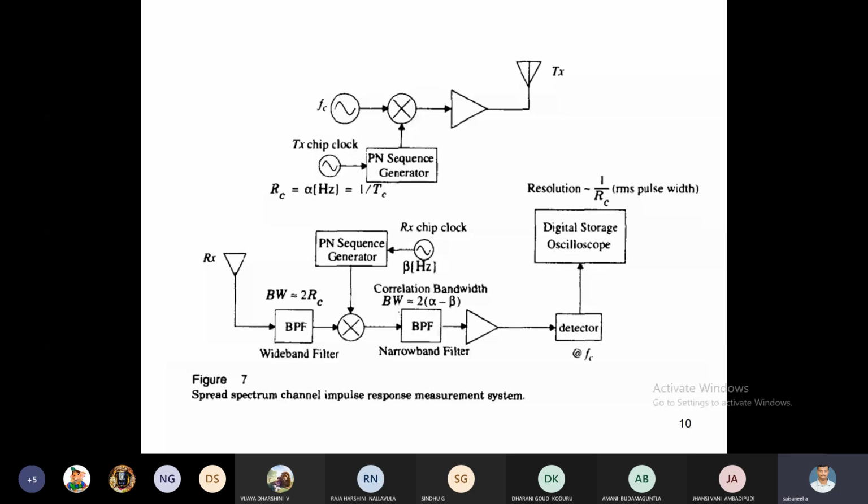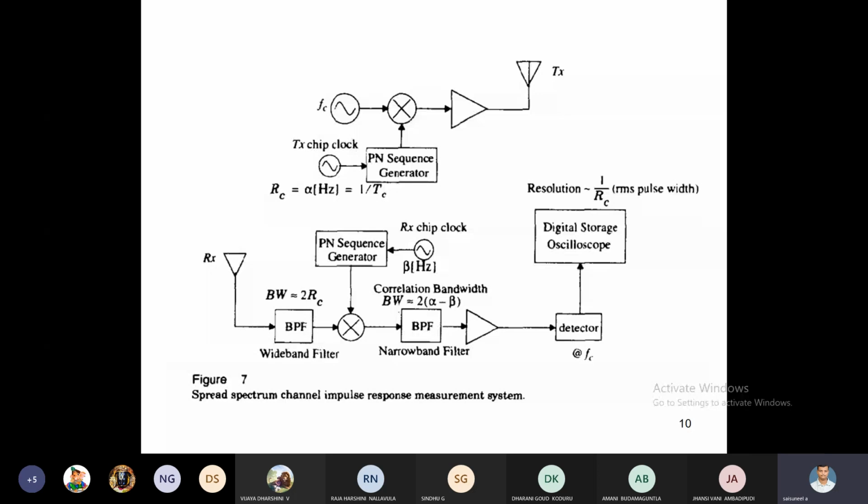When both chip clocks and the PN sequence generators on the receiving side match, the output is given to the narrow band BPF, whose bandwidth is 2 into alpha minus beta. Then it is given to an amplifier, then to an envelope detector. The final output can be shown on the digital storage oscilloscope.